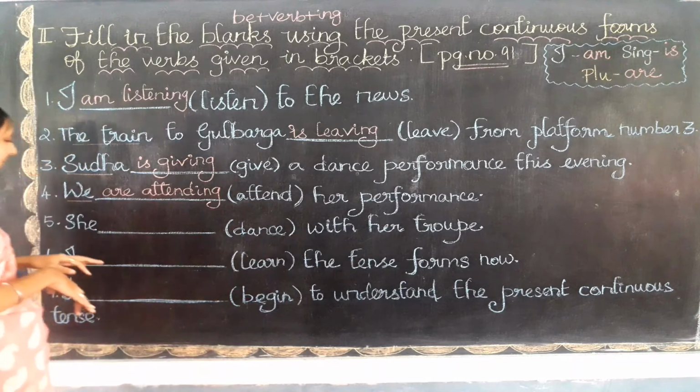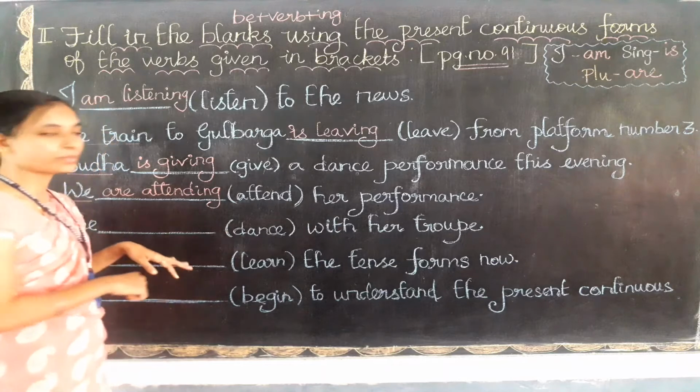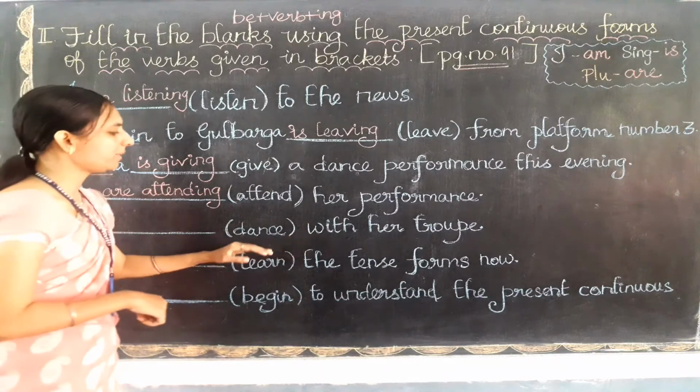That is the meaning. Okay, let's read out the fifth one. She dash with her troop. She dash with her troop, in bracket dance.